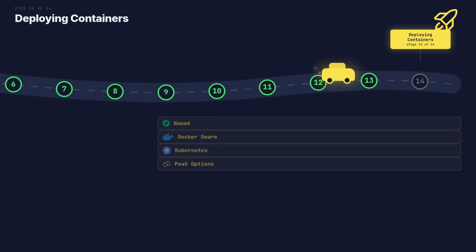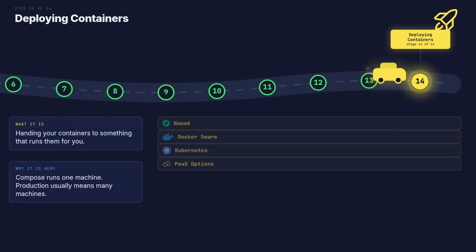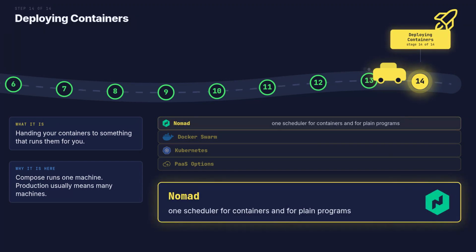Step 14 of 14, deploying containers. This is the last box on the map. What it is. Handing your containers to something that runs them for you. Why it is here. Compose runs one machine. Production usually means many. I have a whole Kubernetes series. Nomad schedules containers and plain programs together. It is smaller than Kubernetes and easier to hold in your head.